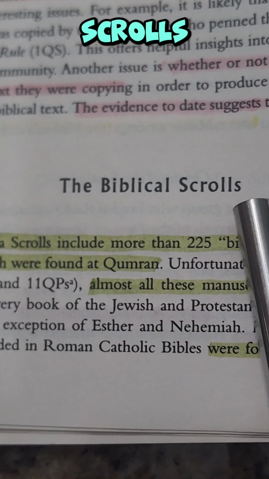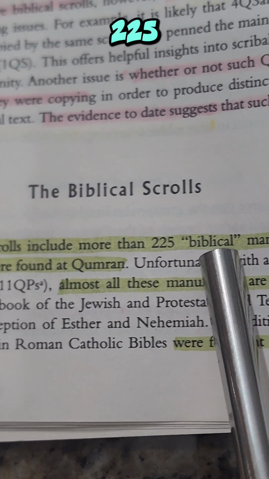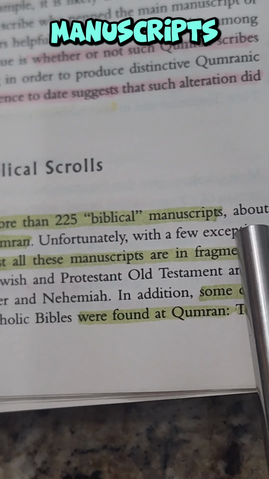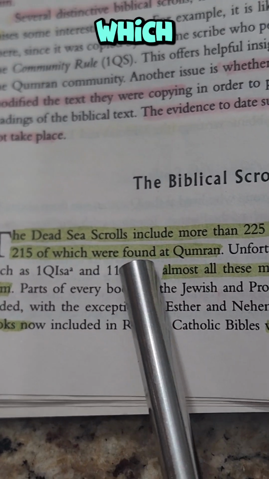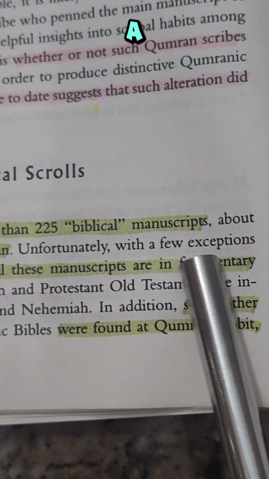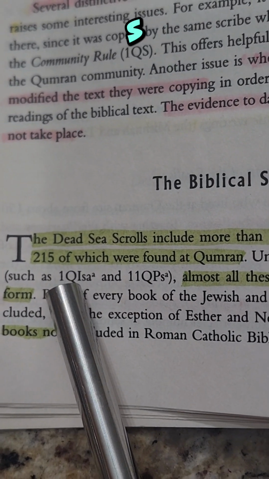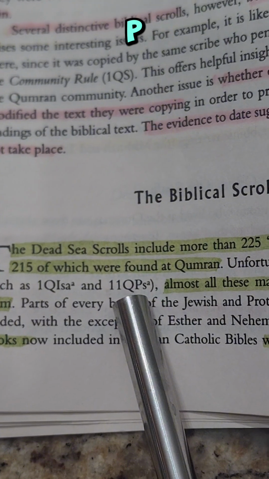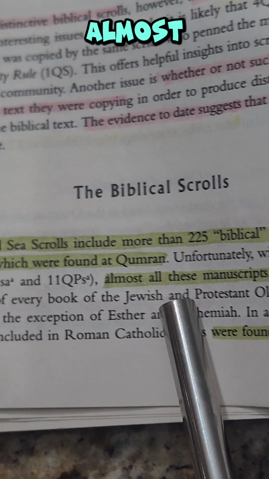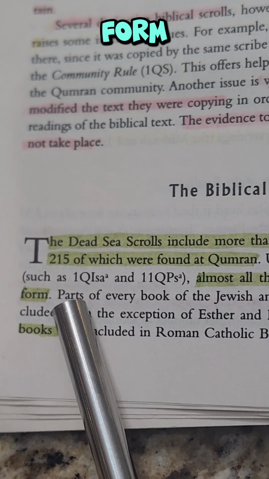The biblical scrolls. The Dead Sea Scrolls include more than 225 biblical manuscripts, about 215 of which were found at Qumran. Unfortunately, with a few exceptions, such as 1QIsa, which is Isaiah, and 11QPs, which is Psalms, almost all these manuscripts are in fragmentary form.